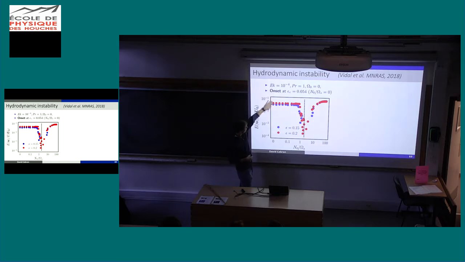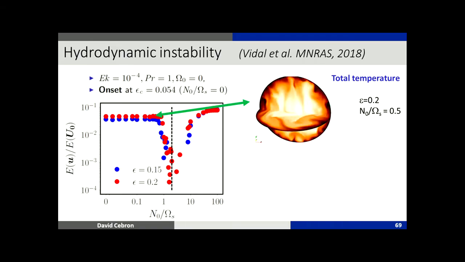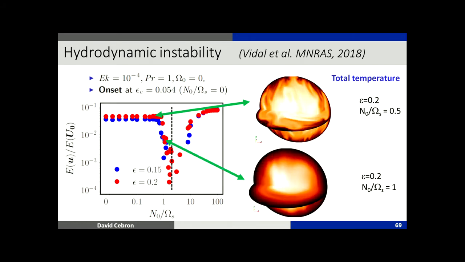Of course, here you have no temperature, you are at 0, and then it doesn't change too much when the Brunt-Väisälä frequency is not large enough. So here you have this kind of turbulence, as expected, because you don't have any influence of the temperature. But what happens here is that the turbulence starts to be organized by the stratification. It's less turbulence, of course.